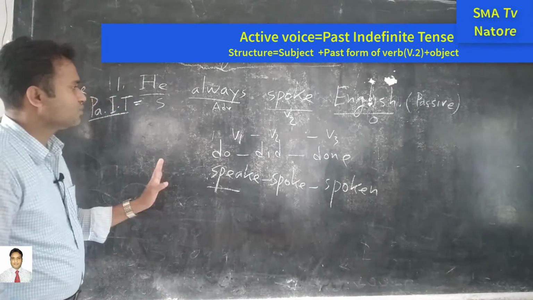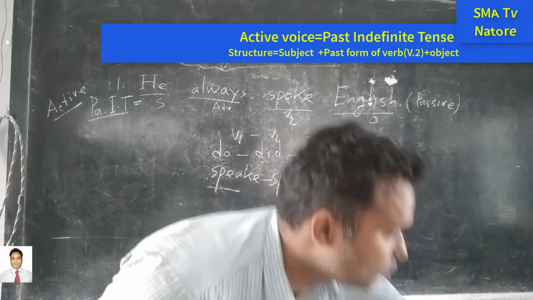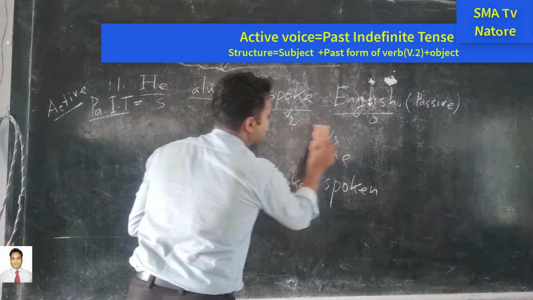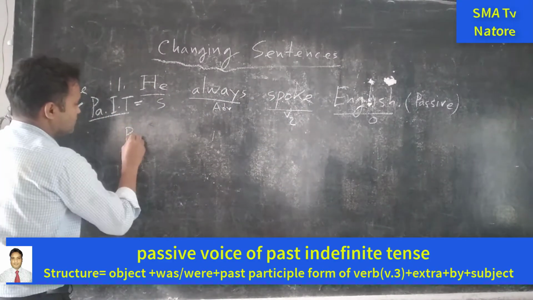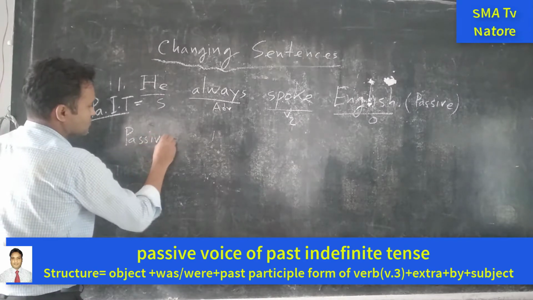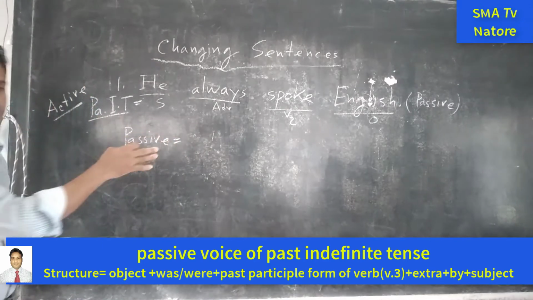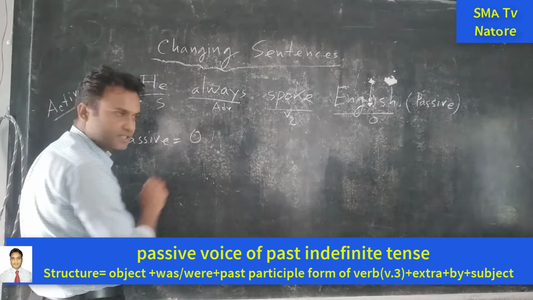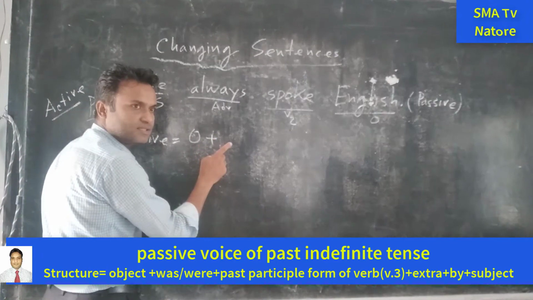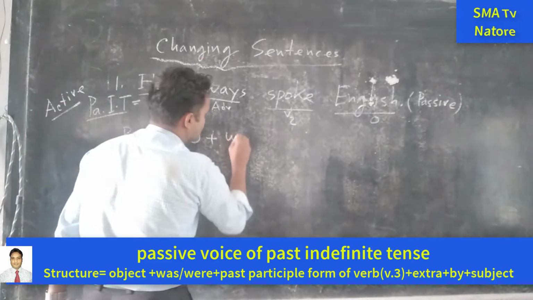Okay, so now we will make it the passive form. So what is the structure of the passive voice? In past indefinite tense, the passive form is: at first the object. Next one is was or were.